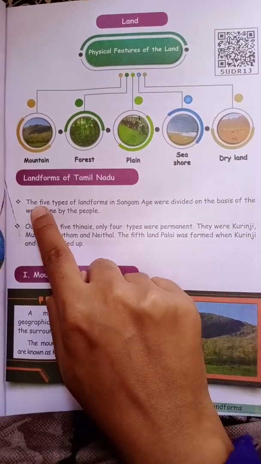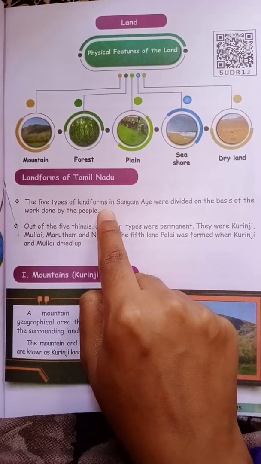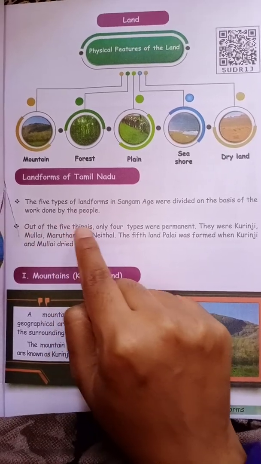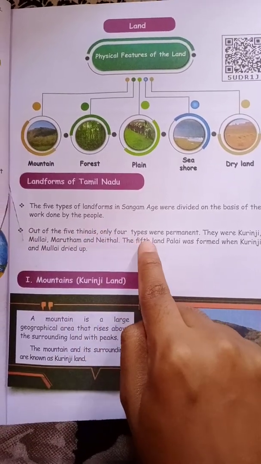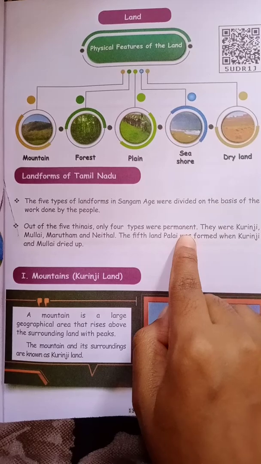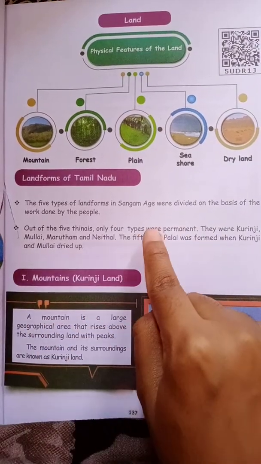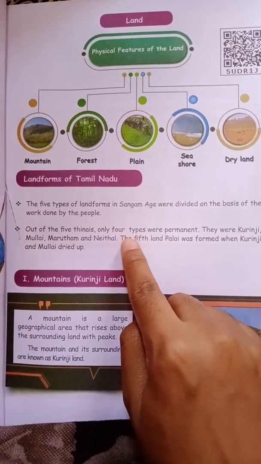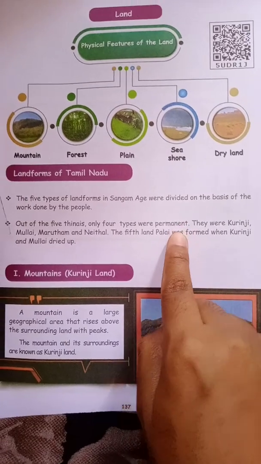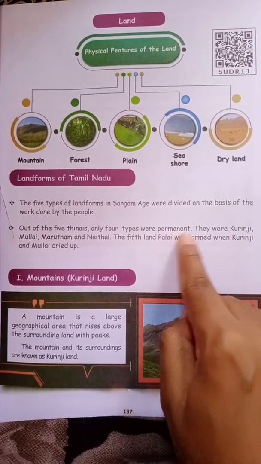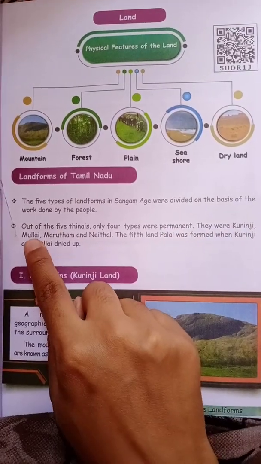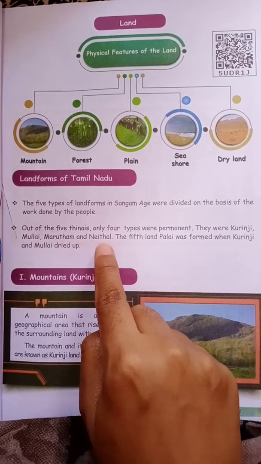So, I have told you there are 5 types of landforms. Out of the 5 Thinais, only 4 types were permanent. The permanent Thinais were Kurinji, Mullai, Marudam and Neidal.